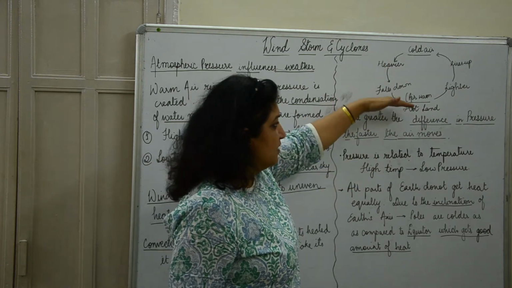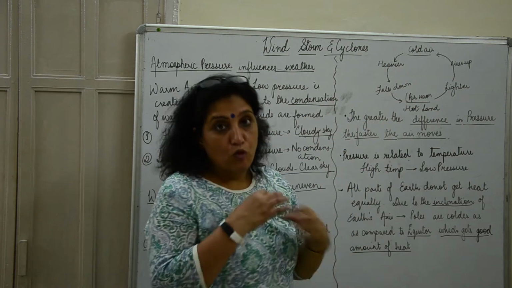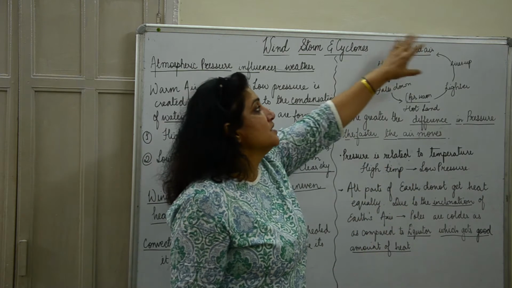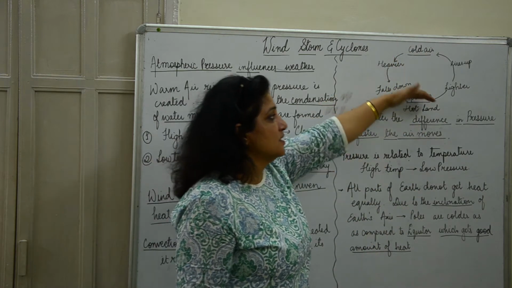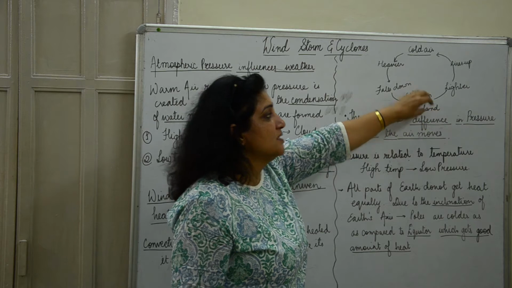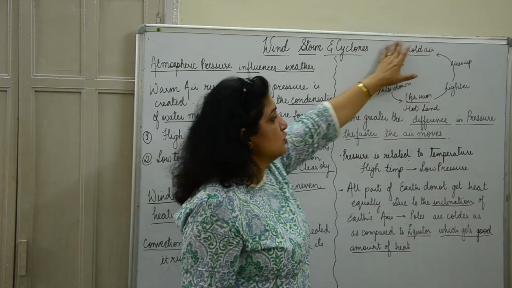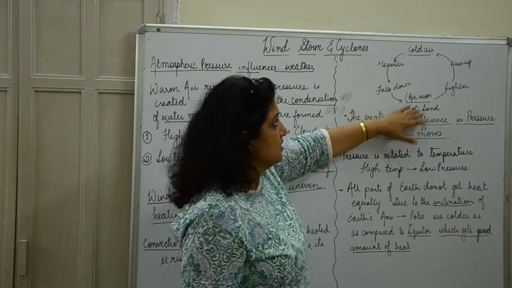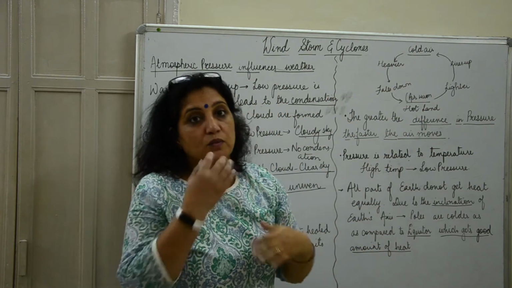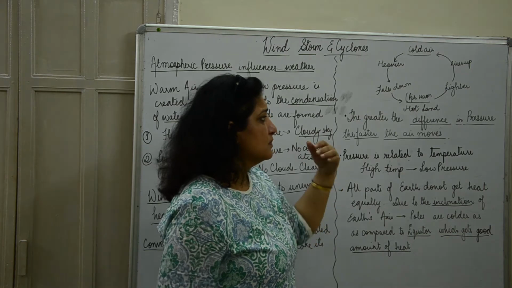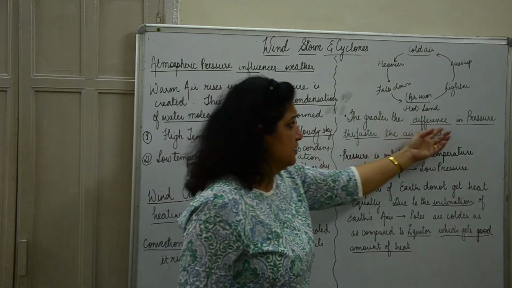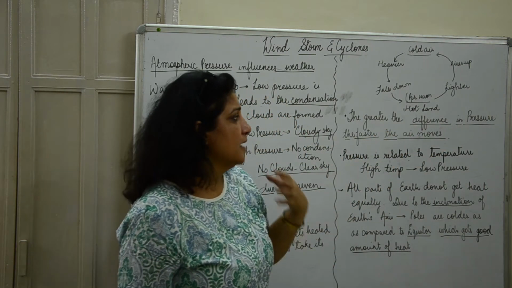Now, if there is more difference between the pressure, the wind speed increases. So this area would be a warm area, which means it is a low pressure area, and this above is a high pressure area. The more the temperature difference between this place and this place, the more the wind speed is. The greater the difference in the pressure, the faster the air moves.